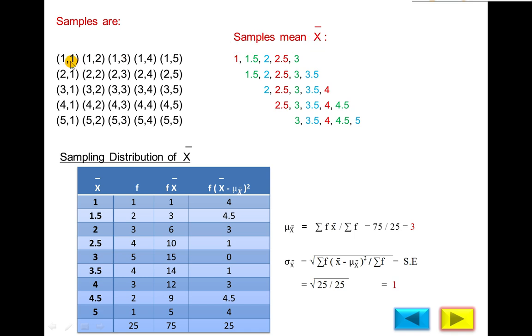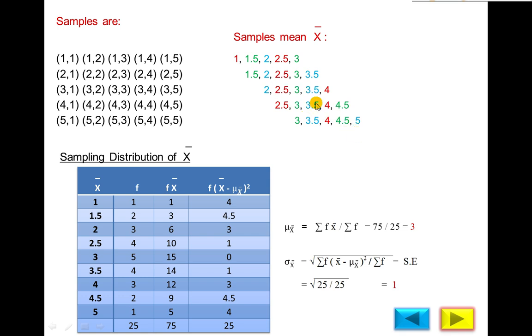Mean of 1 and 1, 1 plus 1 divided by 2, will be 1. Mean of 1 and 2, 1 plus 2 divided by 2, will be 1.5. 1 plus 3, 4 upon 2, 2. 1 plus 4, 5 upon 2, 2.5. 1 plus 5, 6 upon 2, 3. And so on, calculate all 25 sample means.